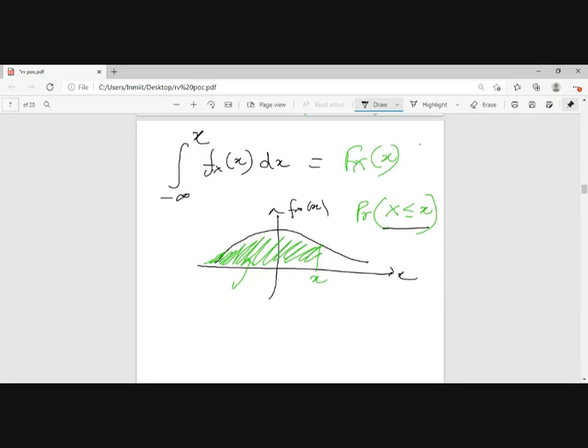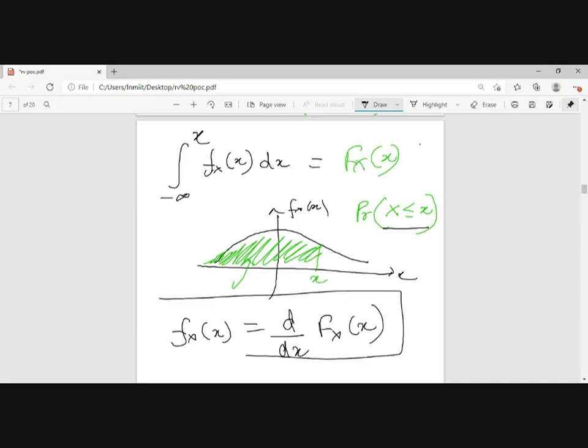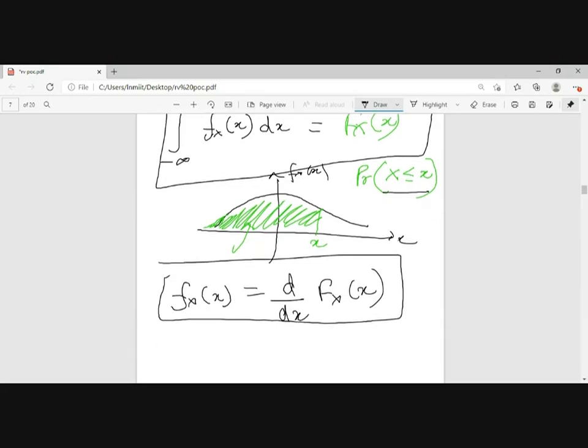So taking the inverse, I can say that fx of x will be equal to the differentiation d by dx of Fx of x. Remember this relationship and this relationship. From a CDF, I can calculate my PDF, and from a PDF, I will be calculating my CDF.